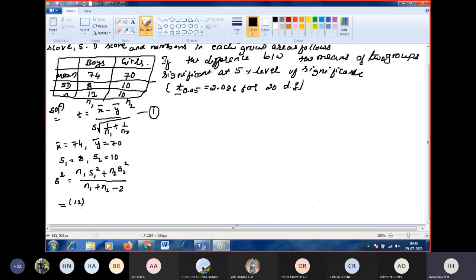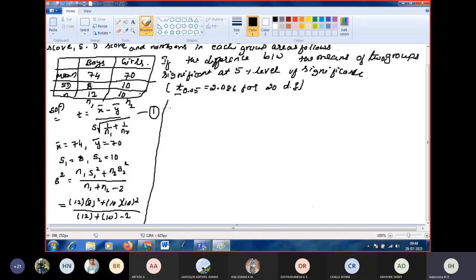n1 is 12, s1 square, s1 is 8, this is s1 and this is s2, the standard deviations. So s square equals n1 s1 square plus n2 s2 square, where s2 is 10, again 10 square, divided by n1 plus n2 minus 2, with n1 is 12 plus n2 is 10 minus 2. Now simplify this to get s square.